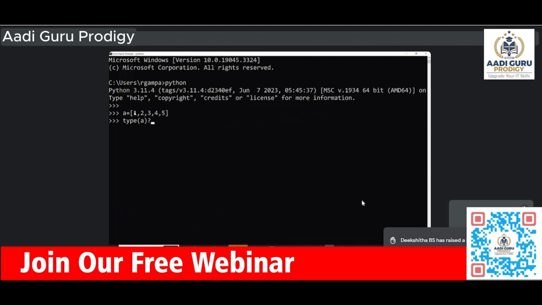So now you're asking a type function and you're giving a. It will check the type of the data inside the variable a and give you the answer. It will show a list, because list type of data is stored inside a. Now if you want to convert this data to another type, for example, I want to convert it into a tuple.